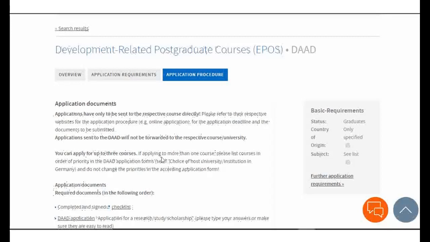You can apply for up to 3 courses. If applying to more than 1 course, please list the courses in order of priority. For example, if you're studying computer science, you can choose computer science as your first choice, and then, let's say, network security. If you're applying for programming or some other courses, you have to select them in the order of preference that you want.